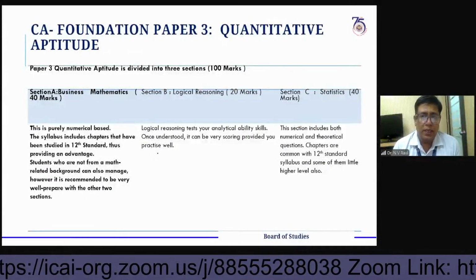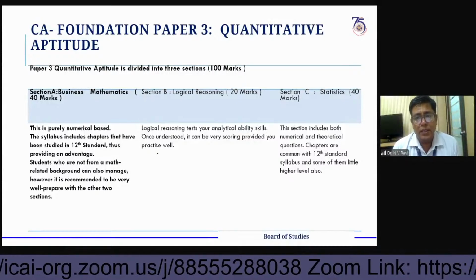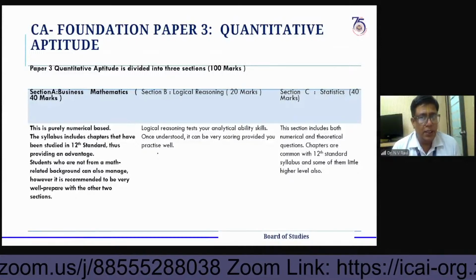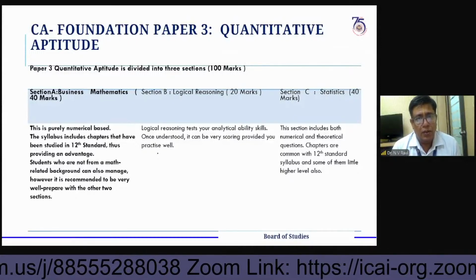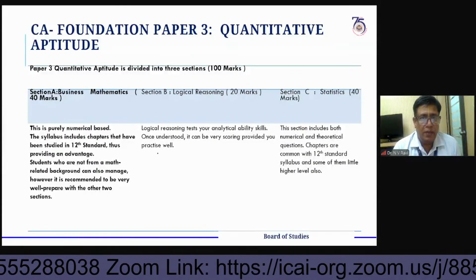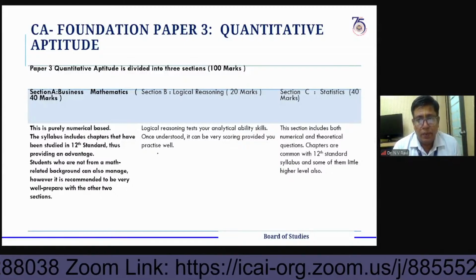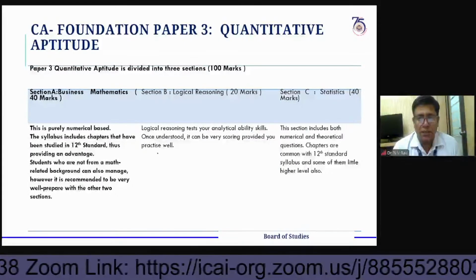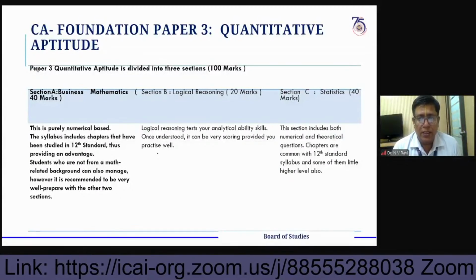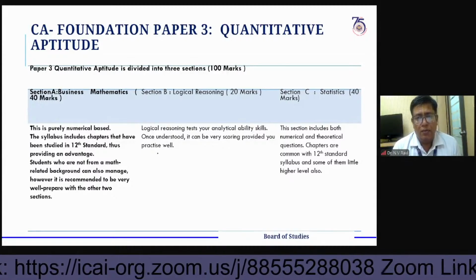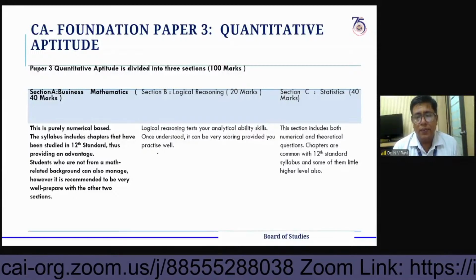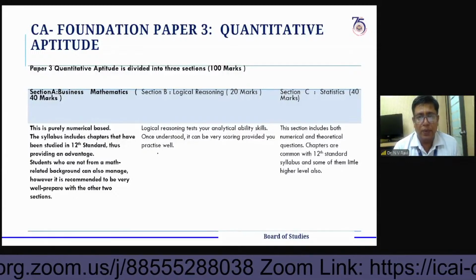Next one is the statistics part. This section includes numerical as well as theoretical questions, based 50-50%. When we are strongly prepared in the theoretical aspects of statistics, like merits, demerits, advantages, disadvantages, and formulas, if you thoroughly prepare, you can easily score well in this paper.